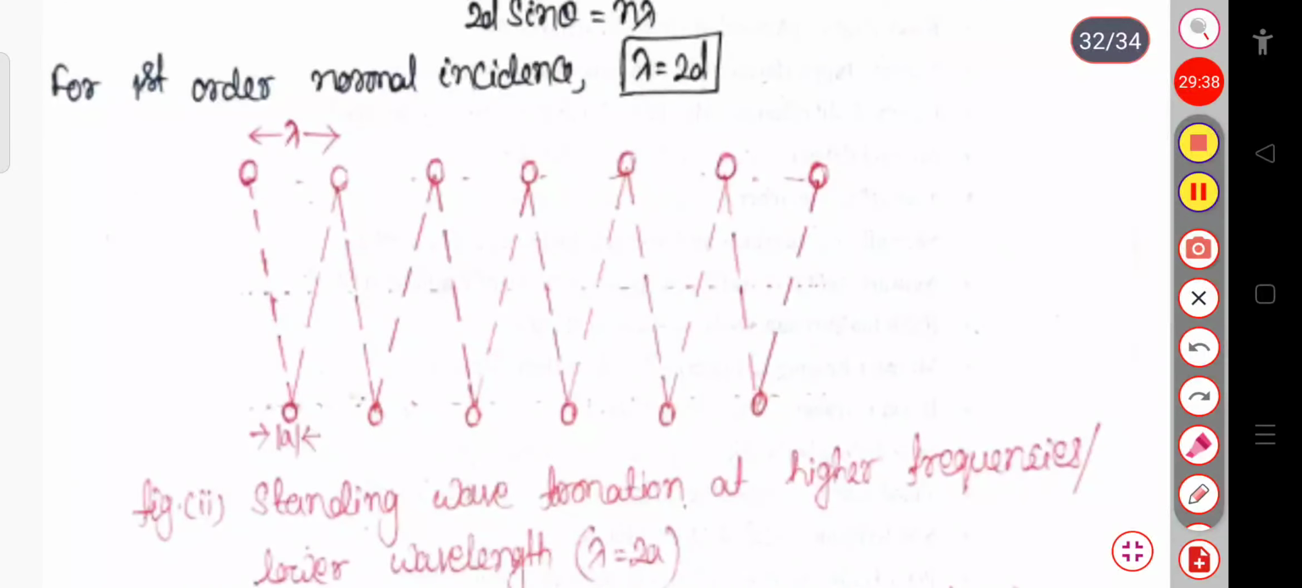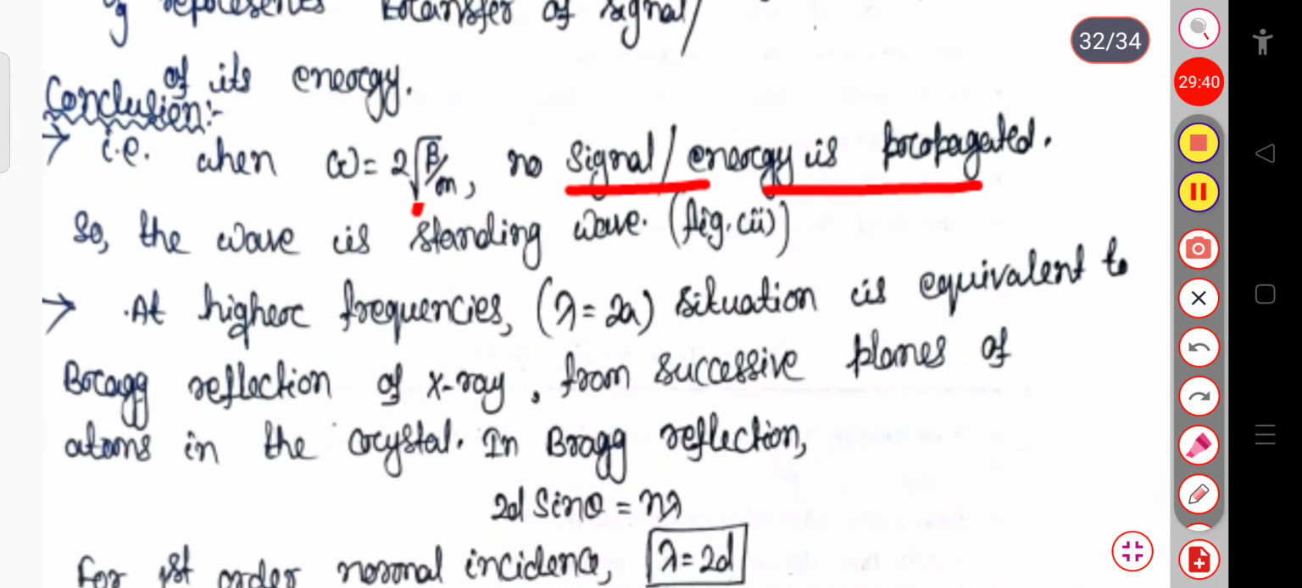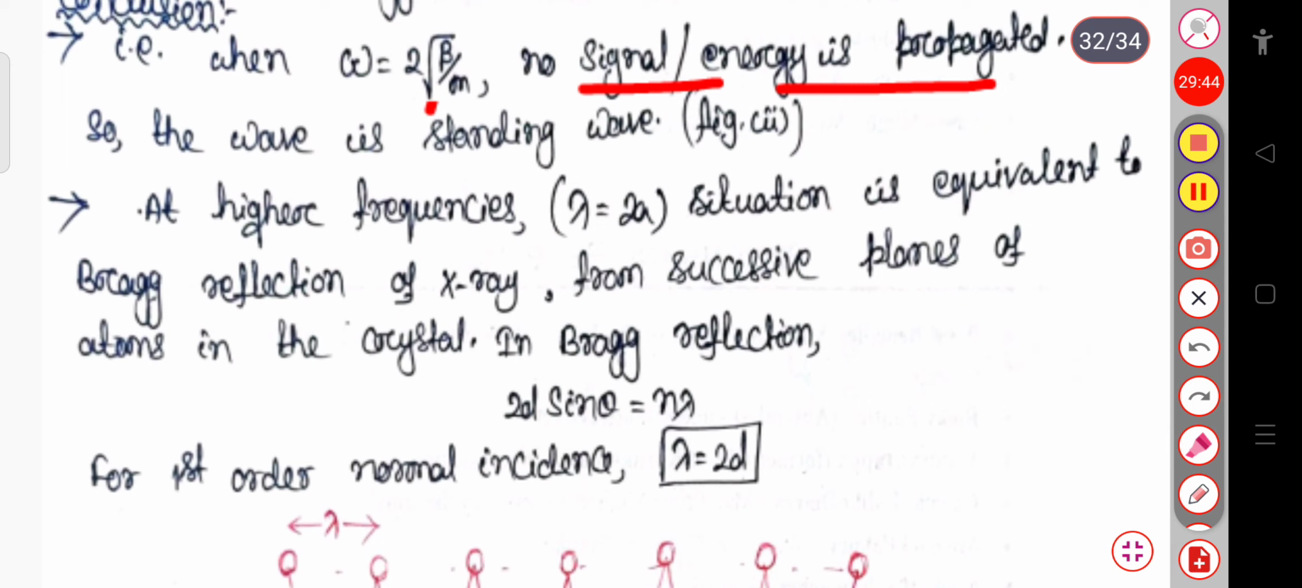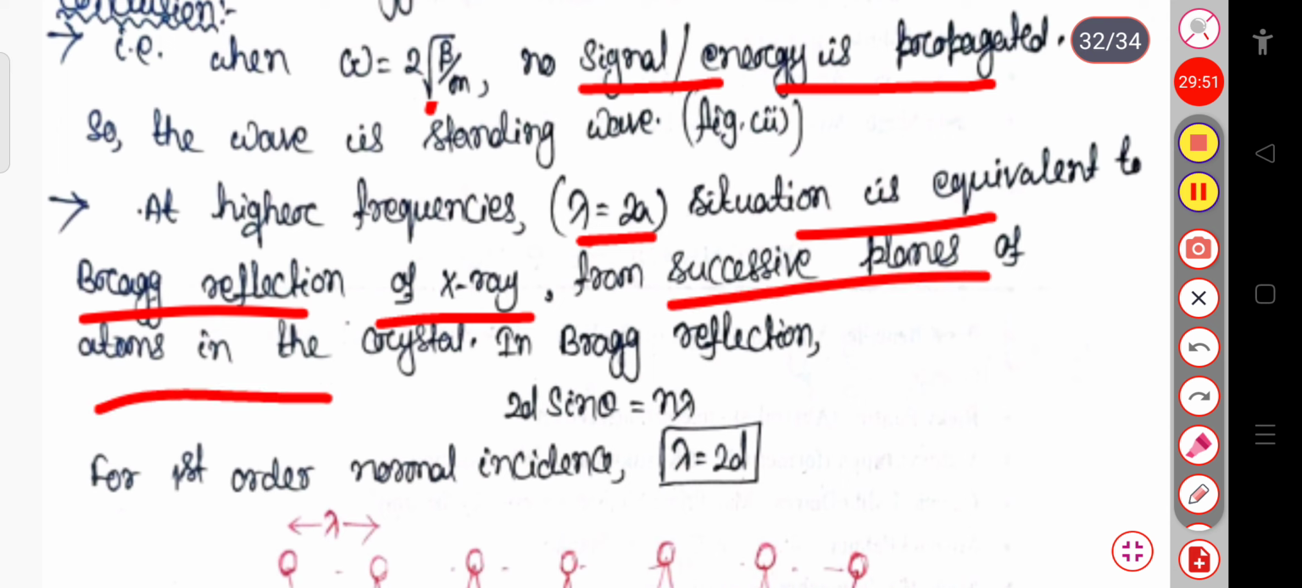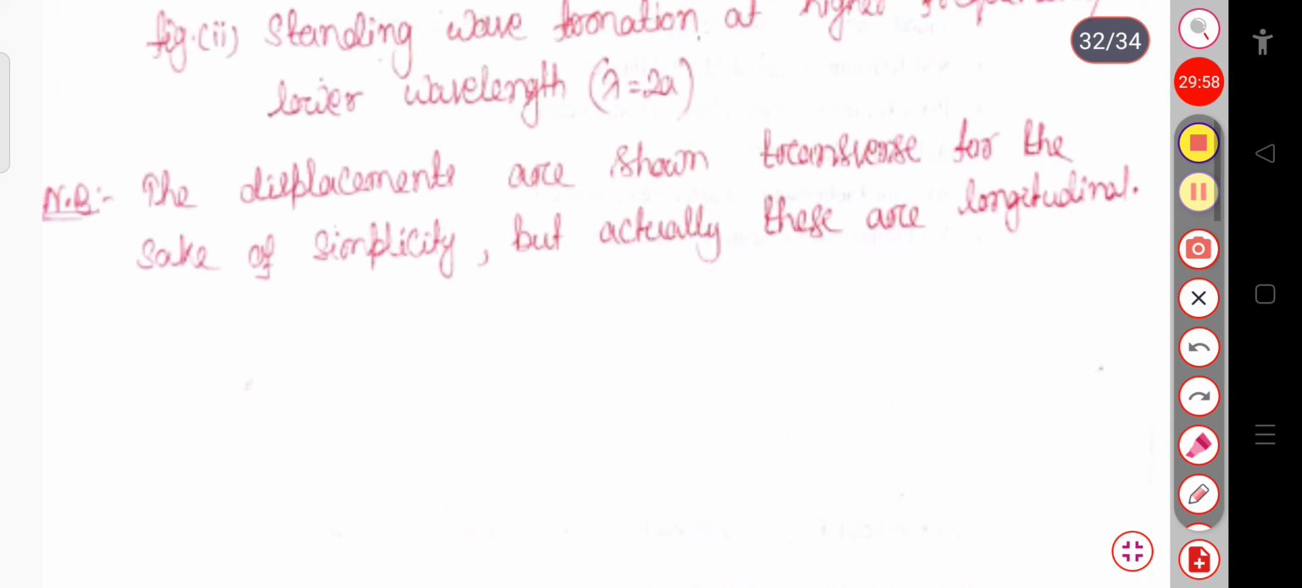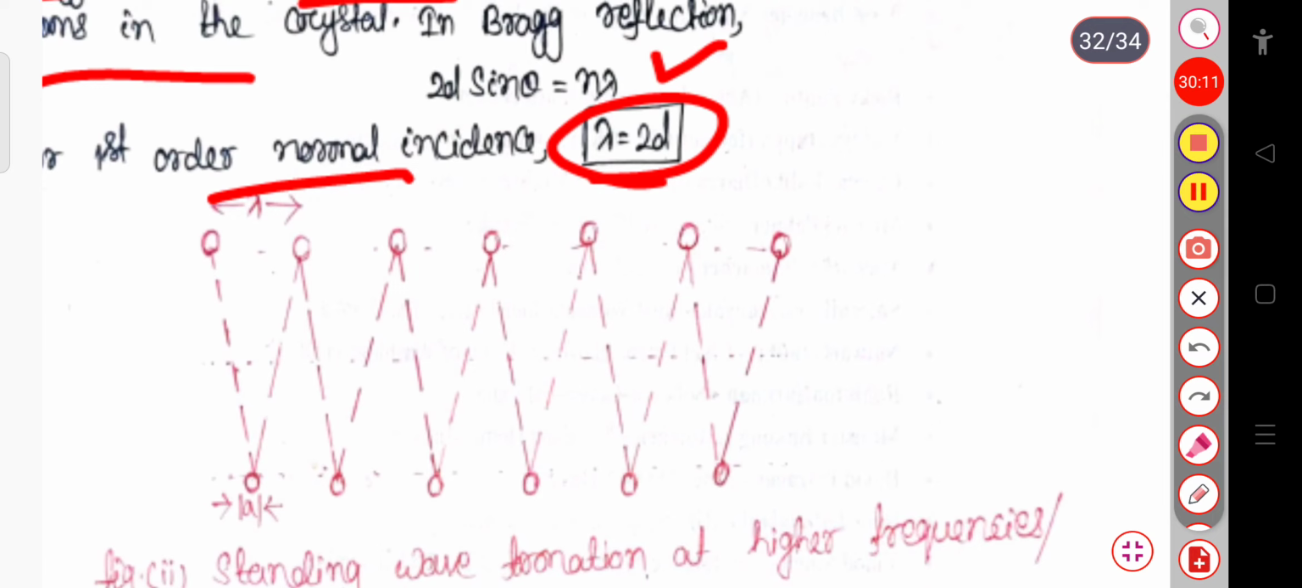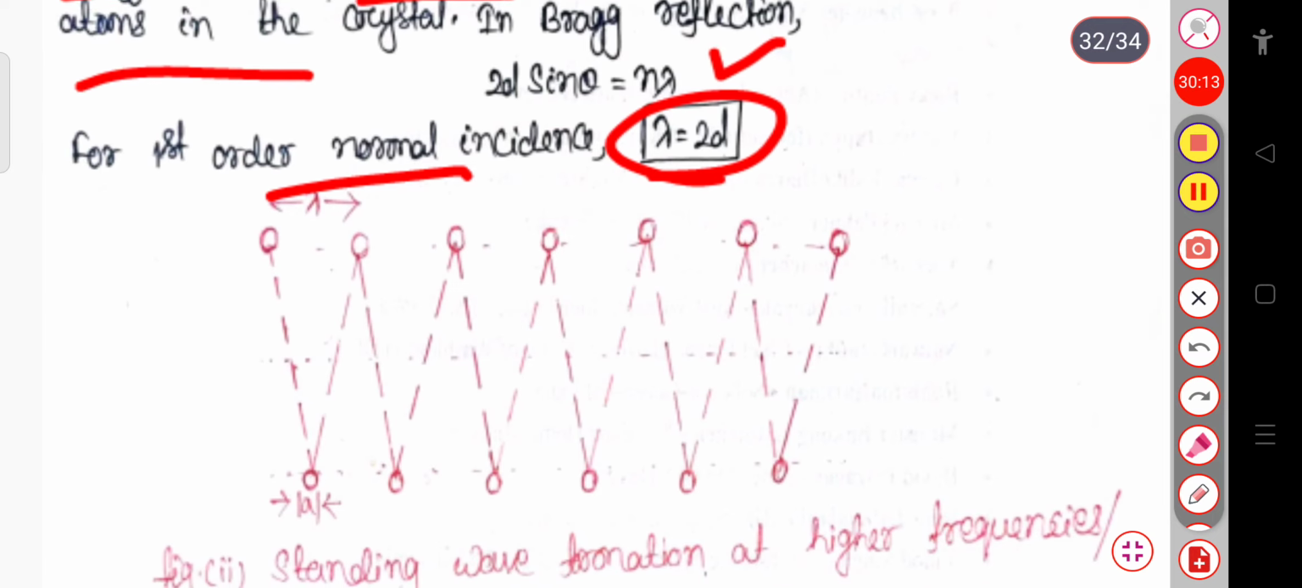Now at the higher frequency, that is when lambda equal to 2a, the situation is equivalent to the Bragg reflection of X-rays from the successive planes of atoms in the crystal. That is 2d sin theta equal to n lambda. So for the first order normal incidence, lambda will be equal to 2a. And here you must note a point. The displacements are shown here as transverse for the sake of simplicity, but actually these waves are longitudinal in nature. If we draw like this, then this will be the longitudinal one.